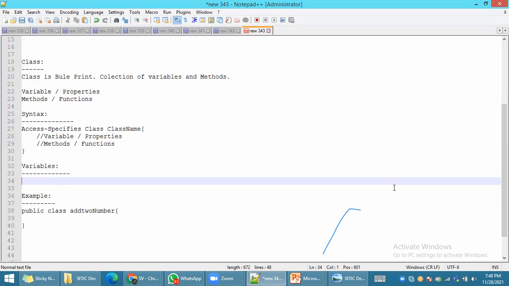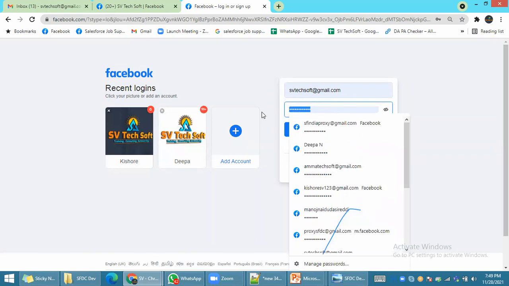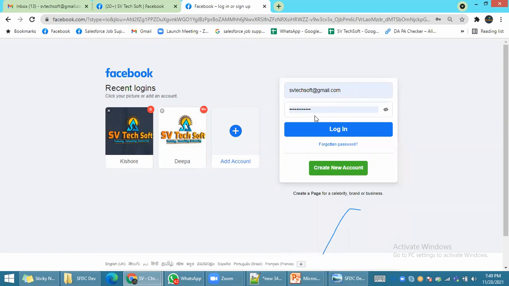Yes. A variable is nothing but to store or assign something into the particular variable. For example, Facebook has a username and password. These two values need to be passed from your UI to the controller, correct or not? How does the controller know about these two variables? One variable is treated as username, another variable as password. A variable is nothing but to store or assign a specific value.